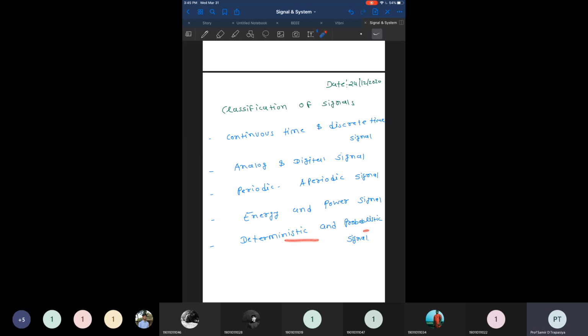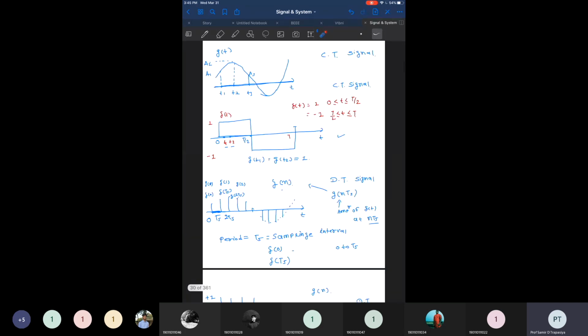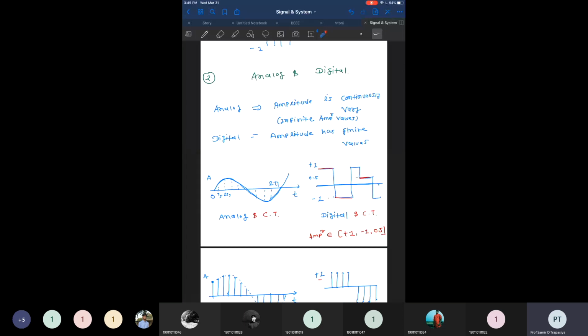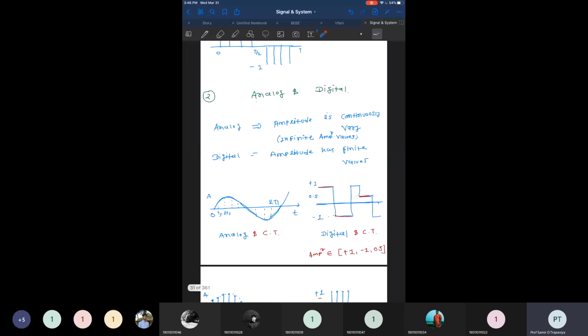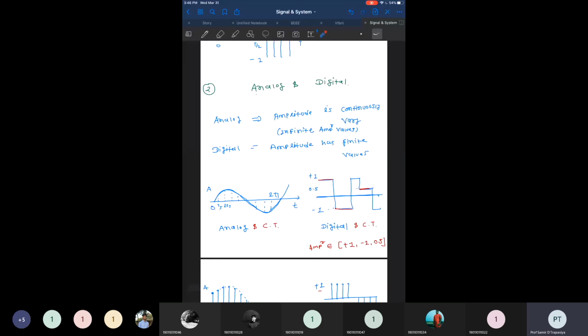Then the last type of signal we went through is the deterministic signal and the probabilistic signal. The signal which can be represented in the form of a graphical or mathematical illustration is known as a deterministic signal. And probabilistic signals or random signals are those signals which cannot be represented in a concrete form in terms of a mathematical or graphical form. So that part we have discussed. All this remaining portion is a brief description of signals, continuous time signals, discrete time signals, how to represent them mathematically, graphically, and all, and the significance and importance of the signals, which kinds of signals fall in which category.